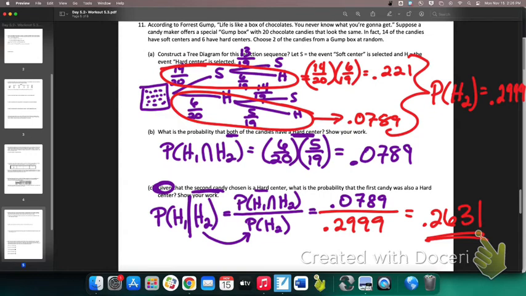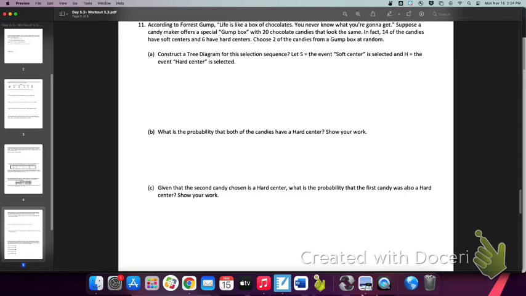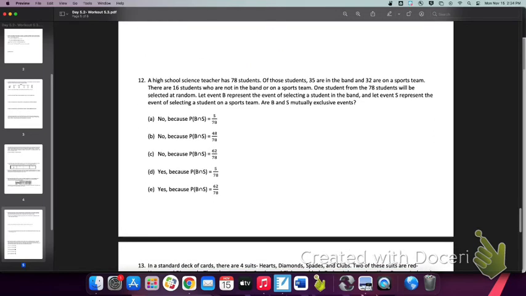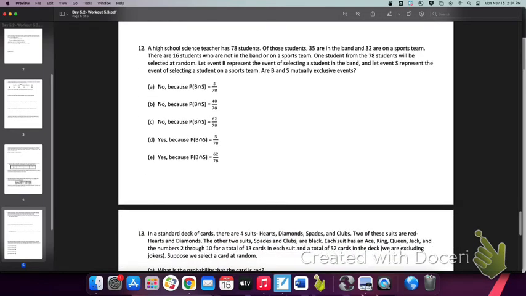Got it? Got it. All right, let's look at this last one on this page, and then we'll look at that other one first thing tomorrow.